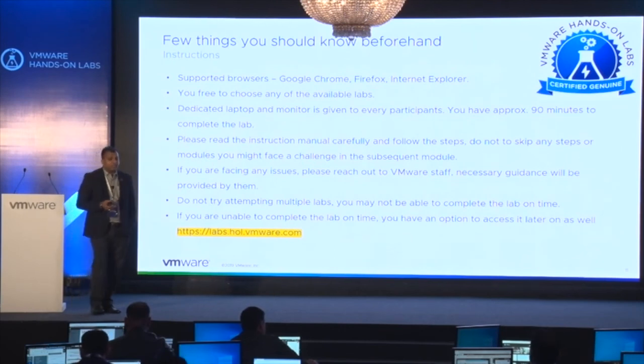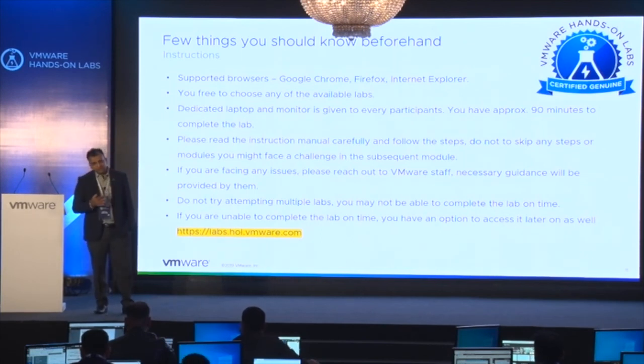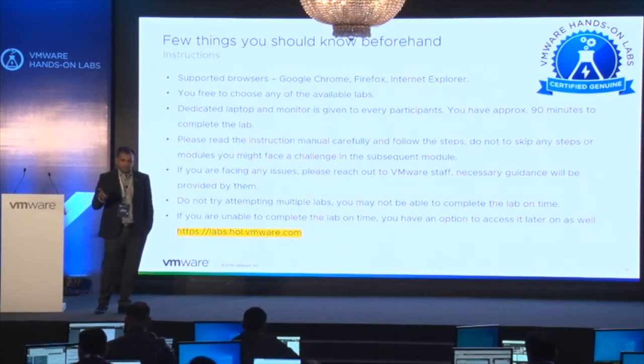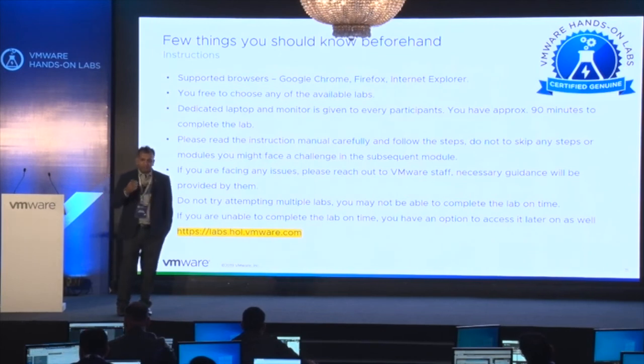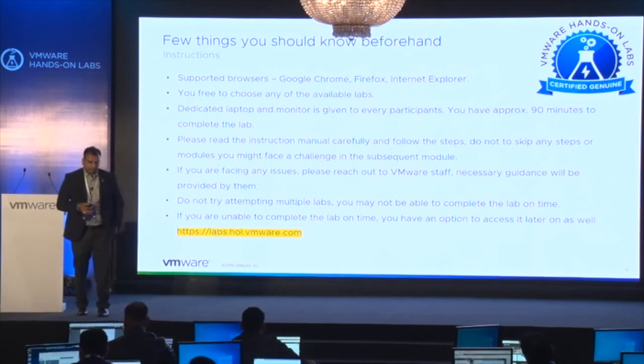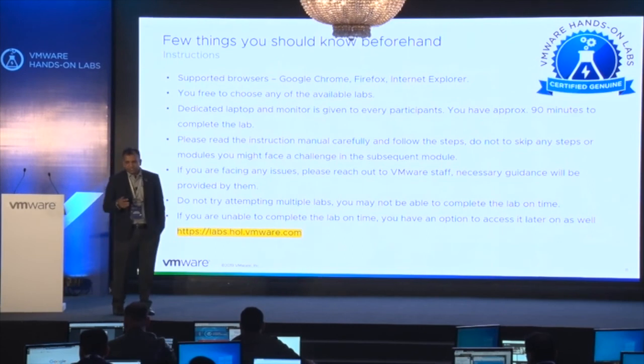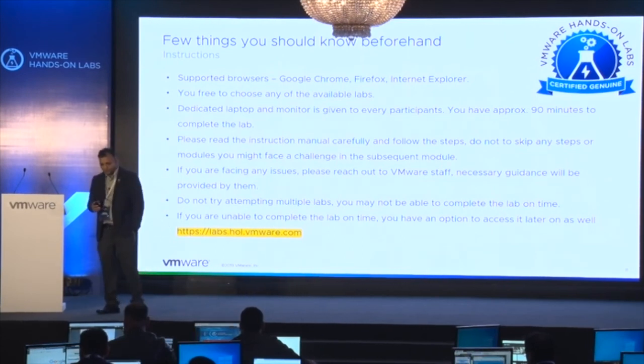And we have given a dedicated laptop and monitor. With the monitor, you can either shift the lab manual from your laptop to the monitor, or monitor your lab area from the laptop on the monitor. In that way you will get a better screen experience to explore a lab. So try to use both.